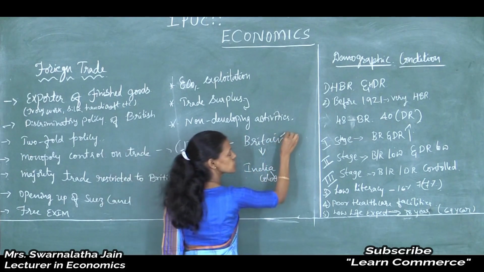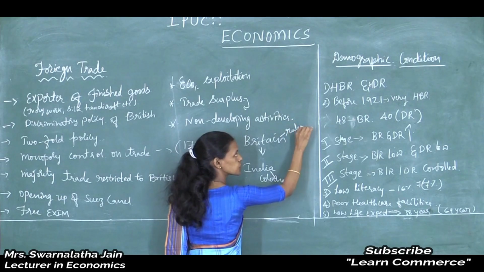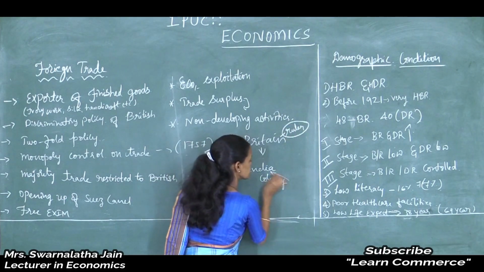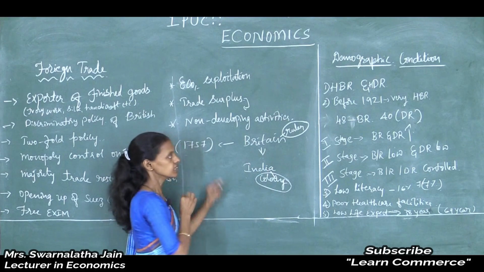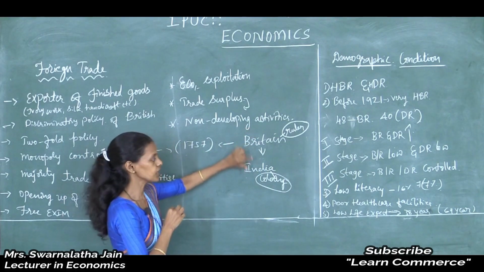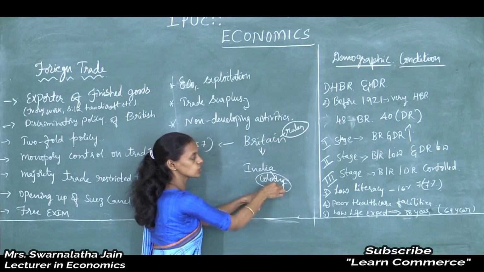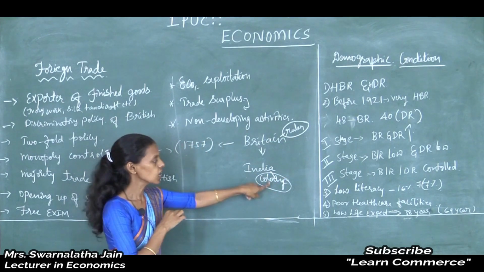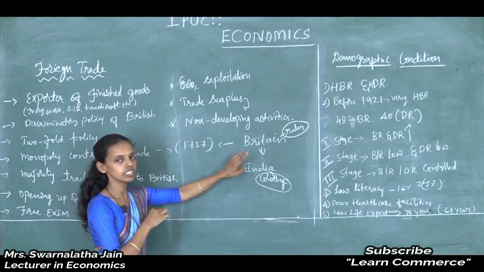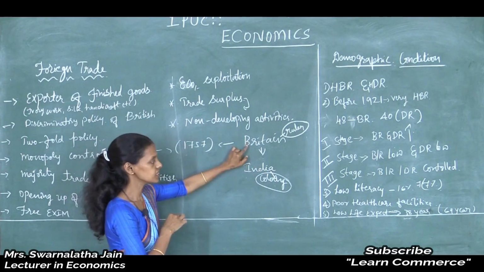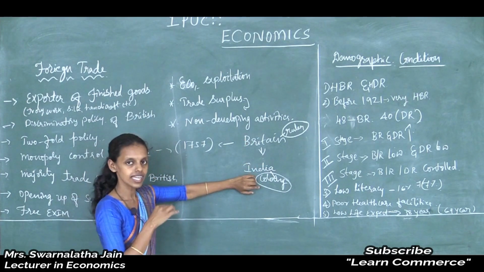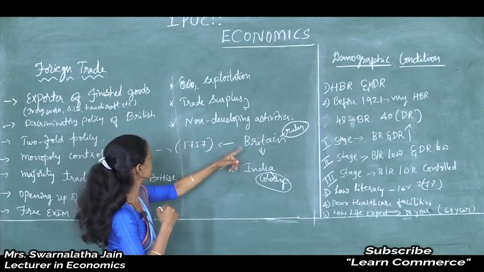Britain is the ruler, India is a colony. Thus the British dominated Indians because India was their colony. So after 1757, the British came to India and established their trade in India.